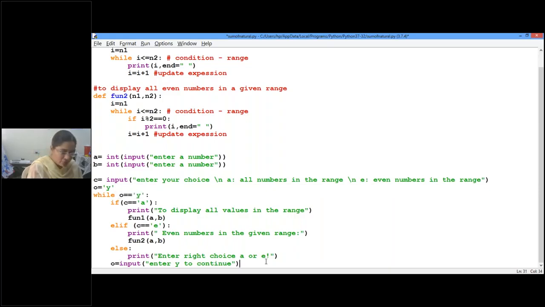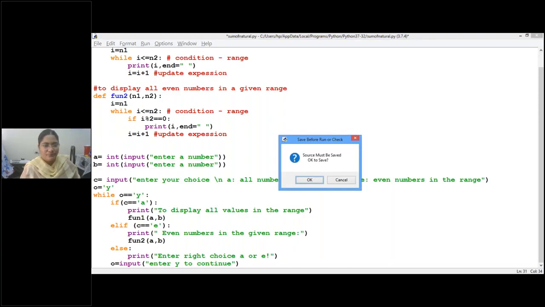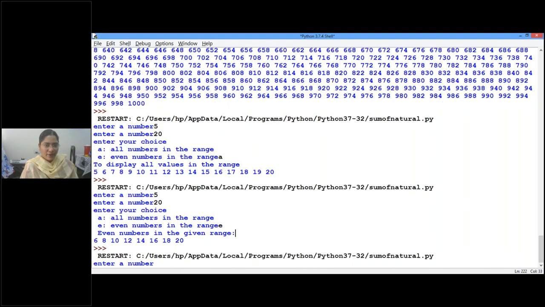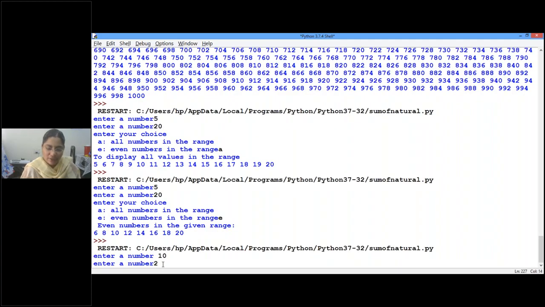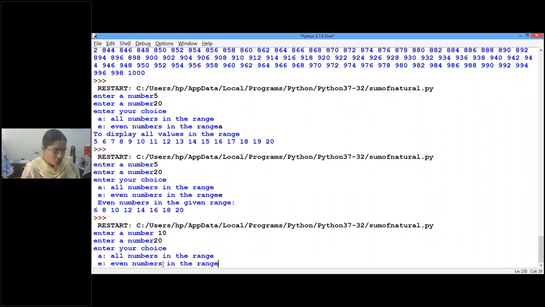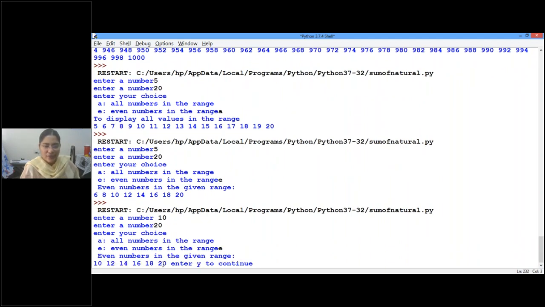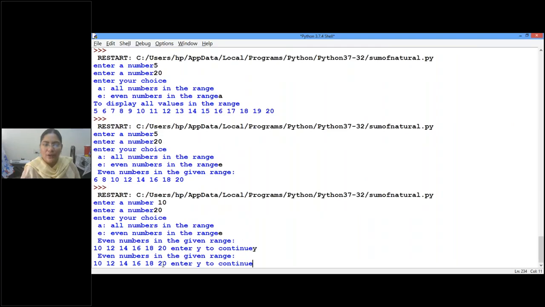So now let me execute once again and show you. See, enter a starting number, suppose 10. We'll go from 10 to 20, okay? So enter your choice, all the even numbers, right? Press Y to continue. It came, didn't it? I need not go to my program and execute again. I pressed Y and it continued. Enter Y to continue. Even numbers in the given range. Again, enter Y to continue.